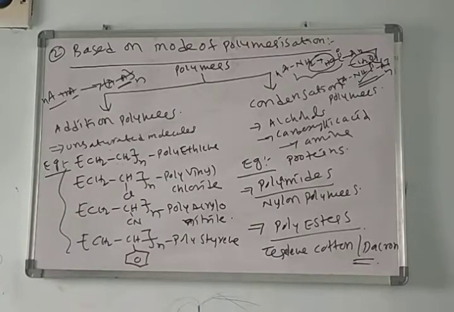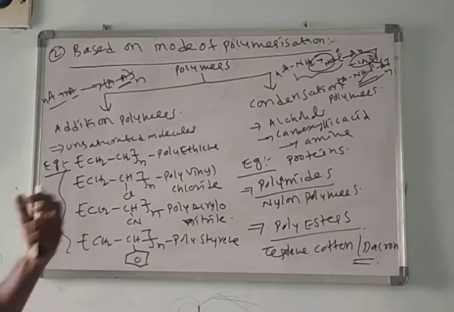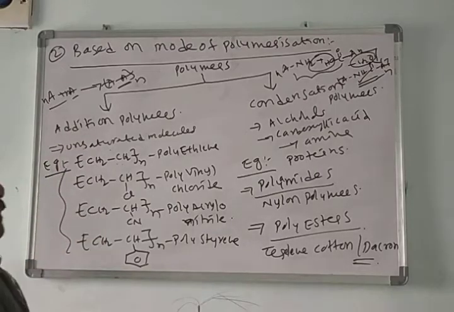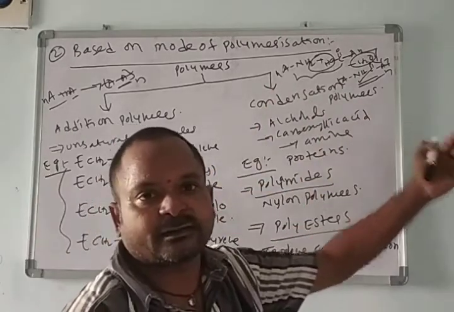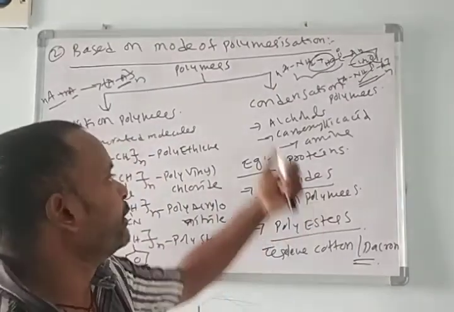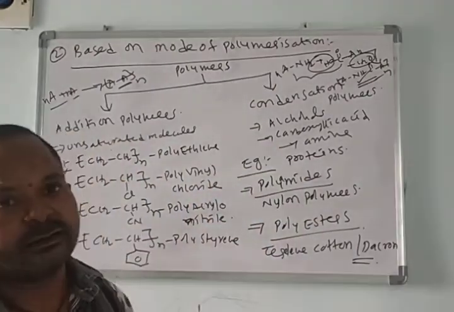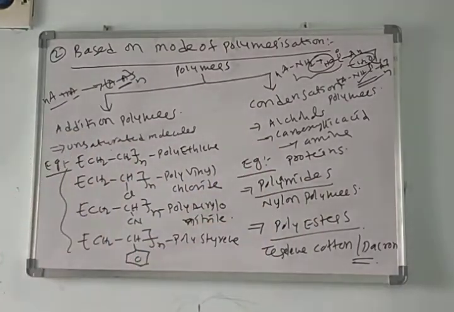The synthesis or preparation of an addition polymer we call addition polymerization. The preparation of a condensation polymer we call condensation polymerization. We'll see some important examples of condensation polymers and addition polymerization.